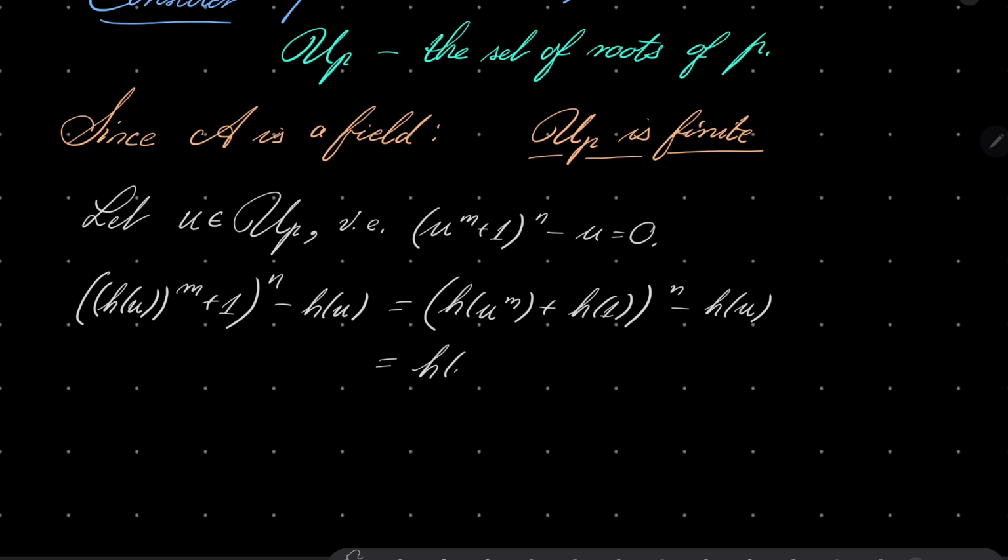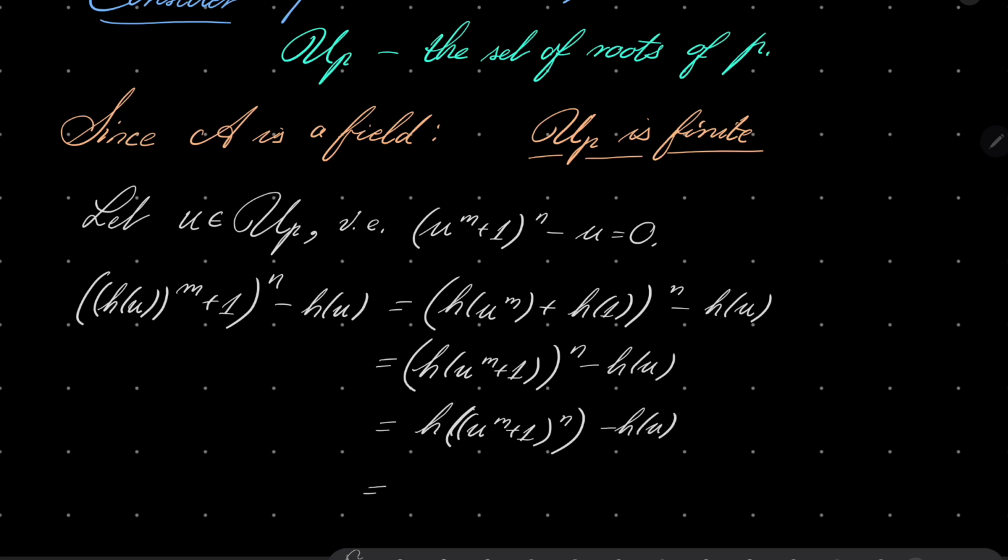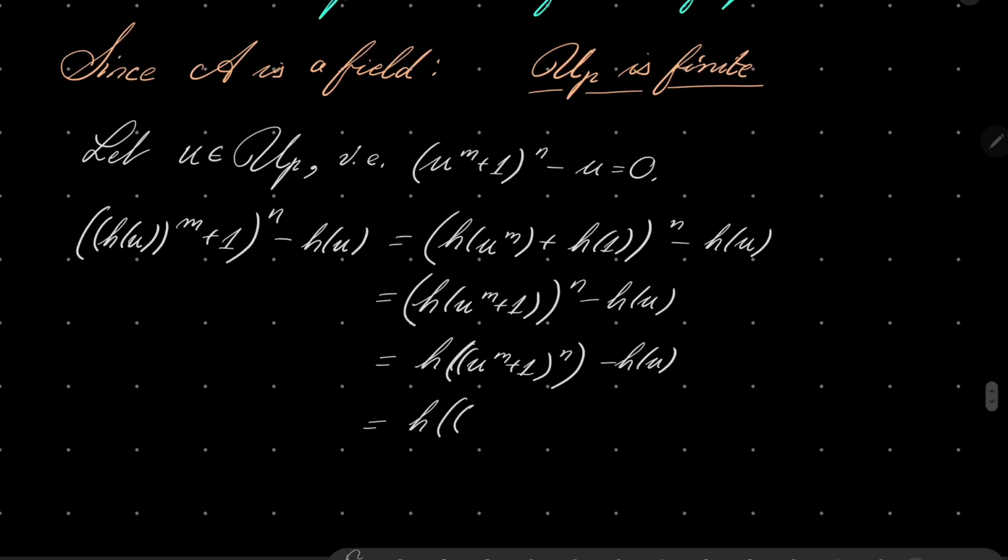So we have h of u to the power of (m plus 1)^n minus h of u. But again, multiplication, we can take this exponent inside. And using once again the fact that our function is an endomorphism, we have this.